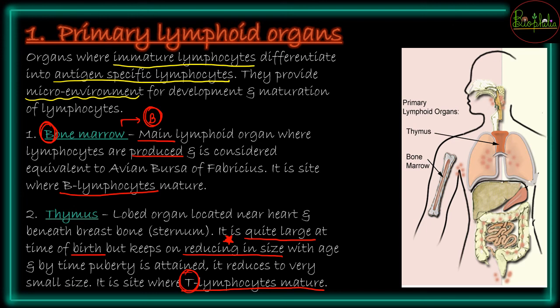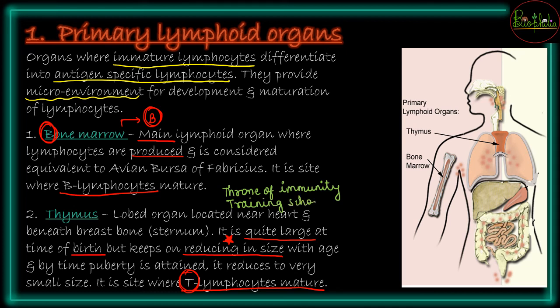So thymus has some different names also. So thymus के लिए एक नाम होता है throne of immunity, because it is going to be maturing the T lymphocytes. So it is called throne of immunity, or it is also called training school of lymphocytes.